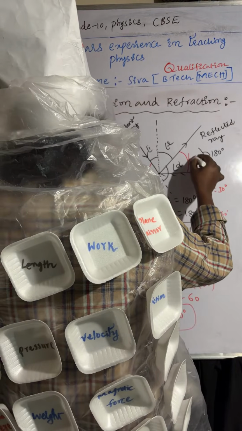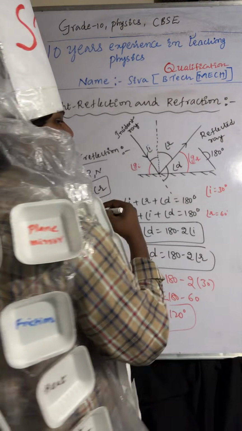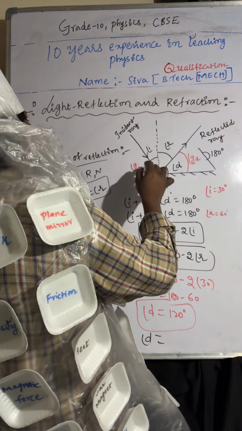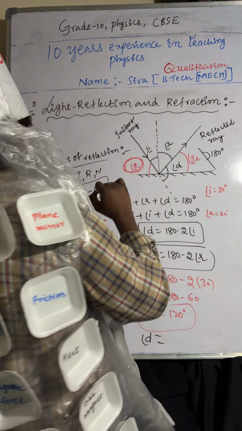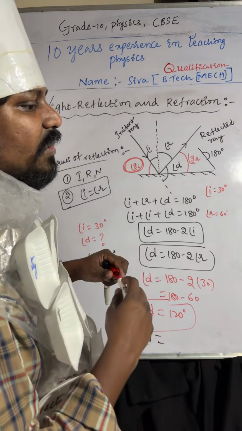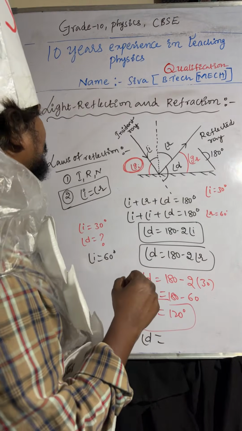The angle between the reflected ray and the plane surface is called the glancing angle of reflection. The angle between the incident ray and the plane surface is called the glancing angle of incidence. Understood or not? Very, very important. Make sure that you are learning all the points and keeping them in mind.